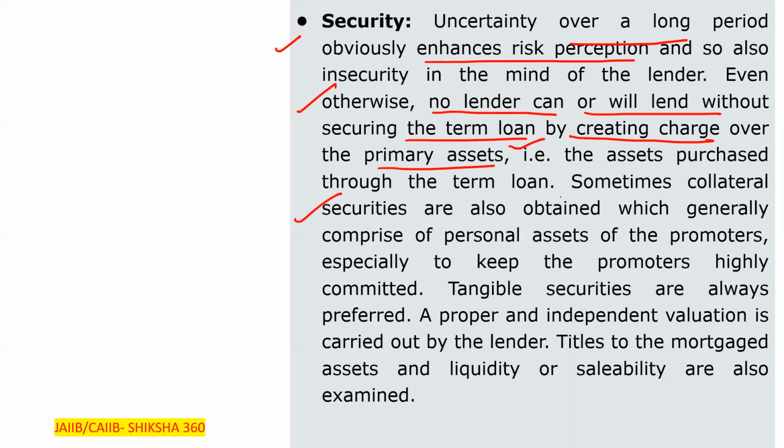Sometimes collateral securities are also obtained, which generally comprise personal assets of the promoters, especially to keep the promoters highly committed. That is, they will take personal assets like a house or any factory building. So tangible securities are always preferred.